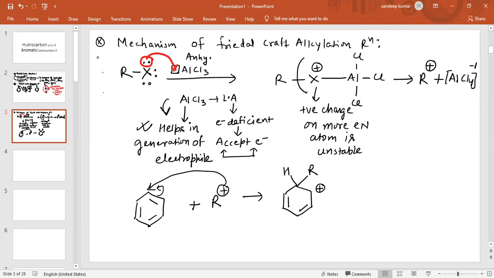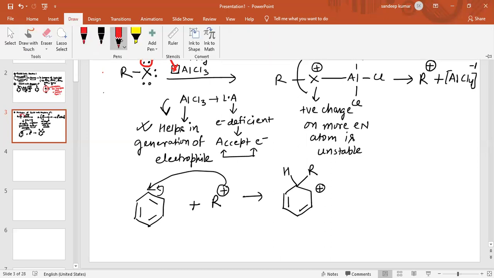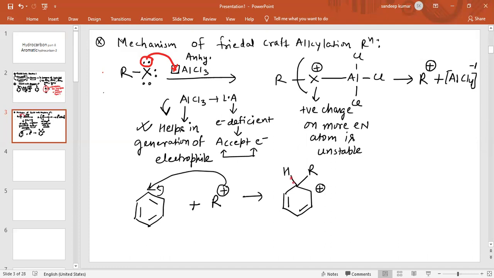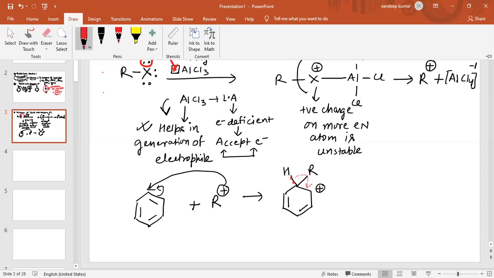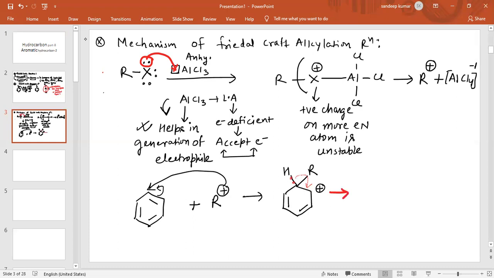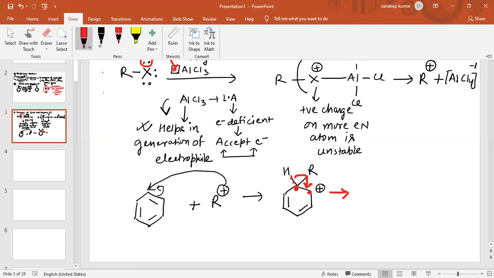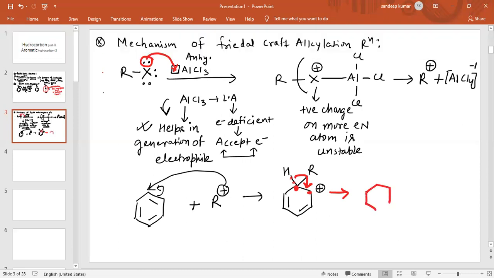Now what happens? This hydrogen will shift its electron, and then this hydrogen will be removed. When this hydrogen is removed, its electron pair shifts in between these two carbon atoms. So the product obtained is again a pi bond comes there, and this compound has the R group, and H+ is removed.